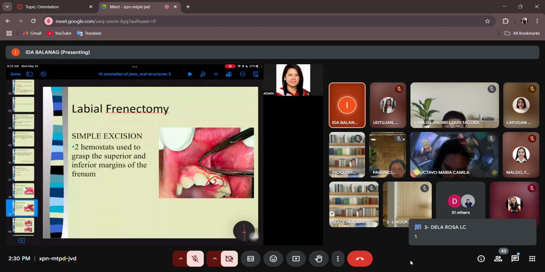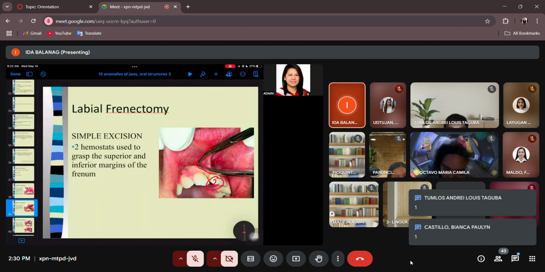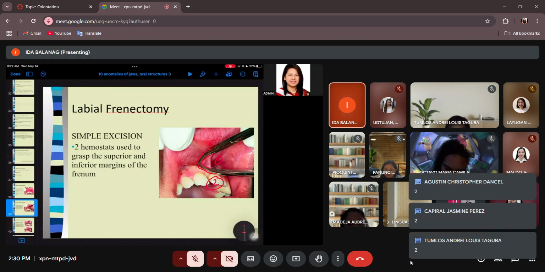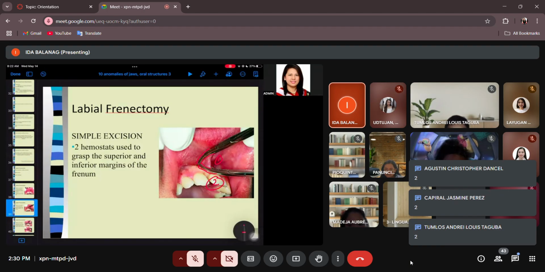Now, try to imagine the case and get your blade number 15 and imagine where you are going to do your incision. Number 1, are you following the inside of your frenum? Or are you going to cut outside the hemostat? Okay, so you have different answers. No, that's good kasi it's not all the time we agree with each other. Okay, who else? So there's number 2, there is number 1.